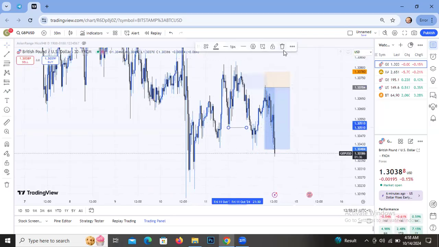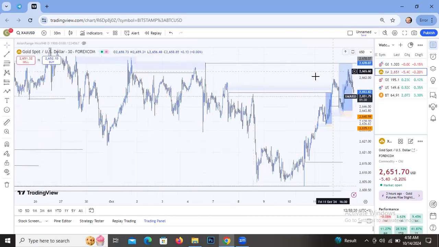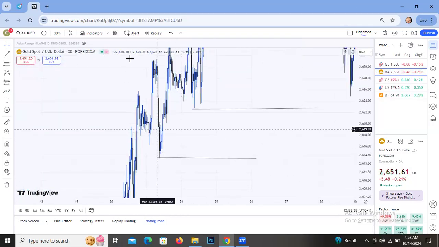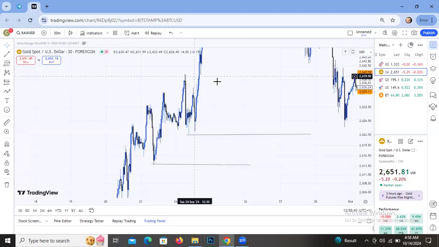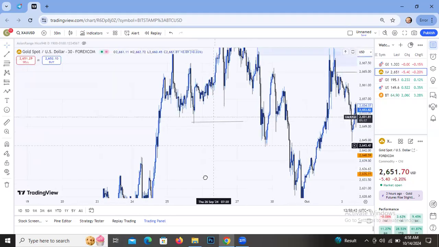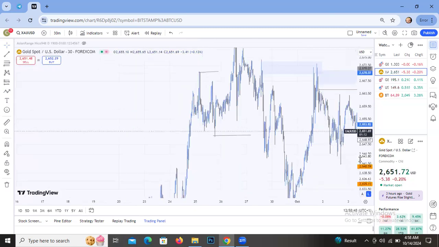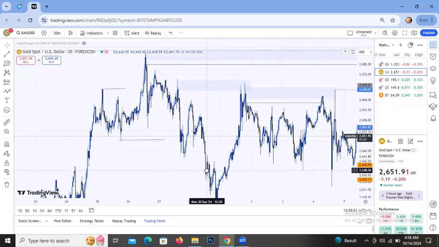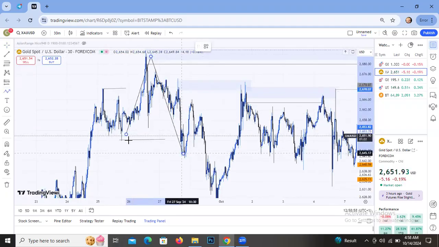Okay. So the change of character is just simple to understand. This is a high high being taken out and the high low being protected, and the high high broken out, the high low, and we have another high high here, and we have this high low. So the high low gets broken, showing the market shifted. This is the change of character. Market changed structure. Market was going up, the market changed character.